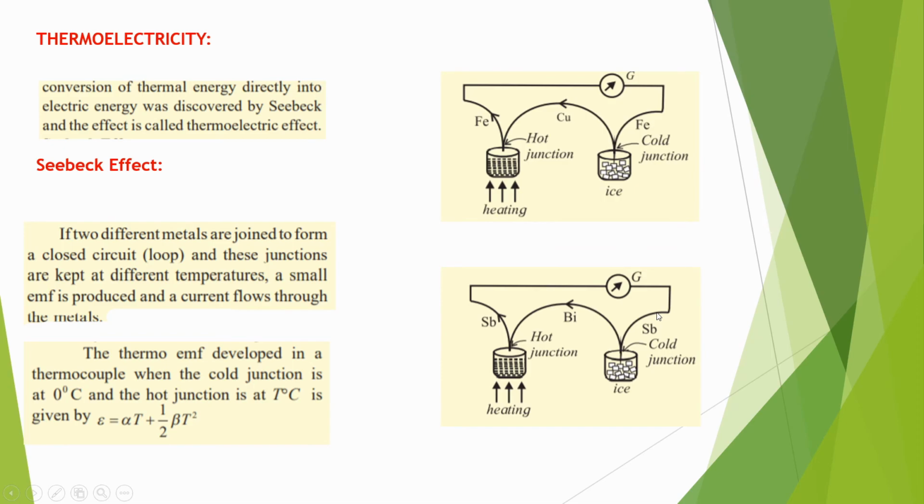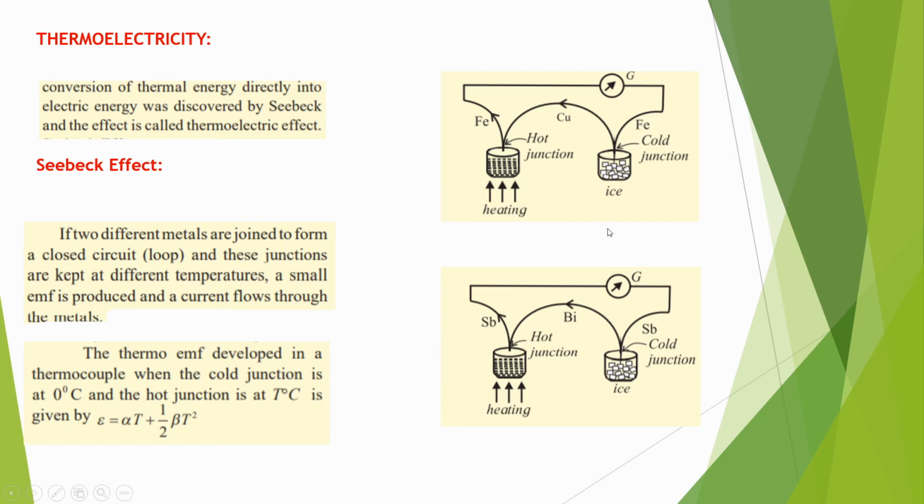We found that these junctions are at two different temperatures. This is the hot junction, this is the cold junction. Due to the temperature difference, a small EMF is produced and current flows through it, and the galvanometer shows deflection when the current flows through it.